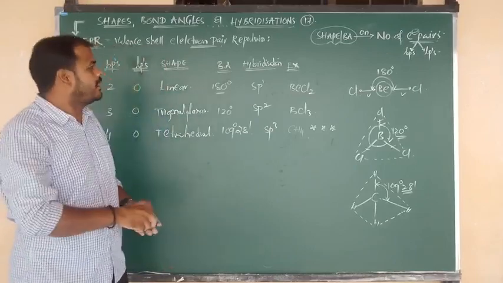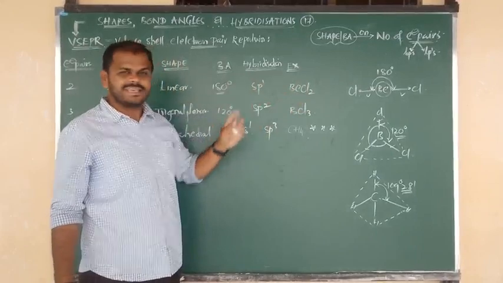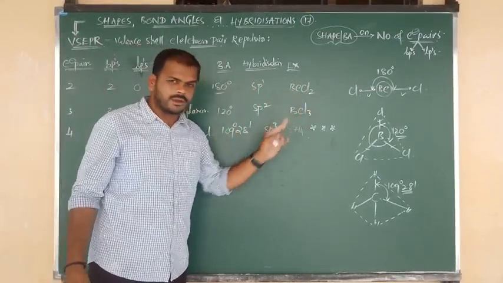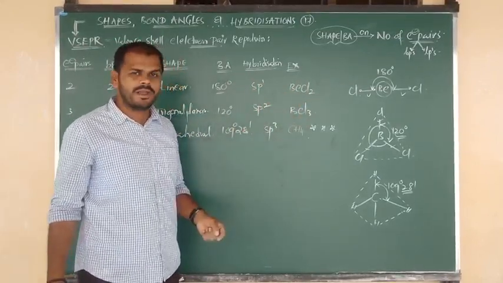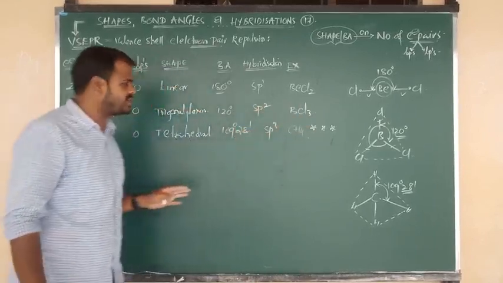Once again. In BeCl2, beryllium undergoes sp hybridization. In boron trichloride, boron undergoes sp2 hybridization. In the CH4 molecule, carbon undergoes sp3 hybridization.